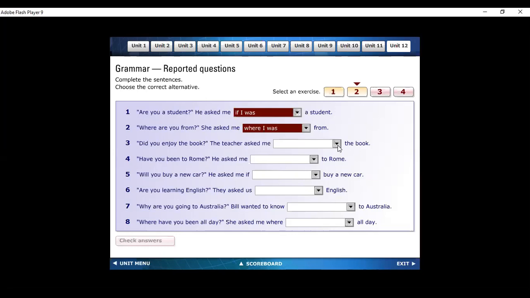So the question of simple past will be changed into the statement of past perfect. Keep that in mind. So, if I enjoyed or if I had enjoyed? I had enjoyed. Good. We will check the answers in the end.